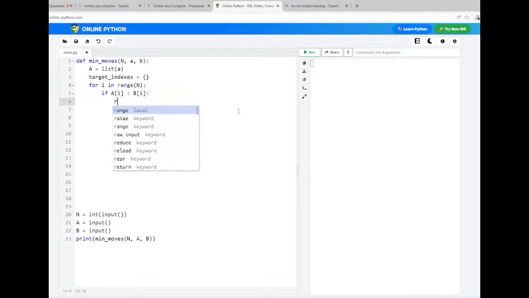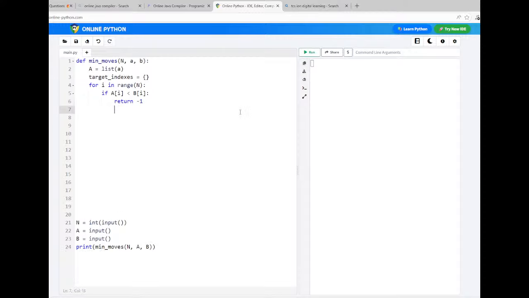Then directly you can return -1. This indicates that all the characters in A must be greater than or equal to the characters of B. If any smaller character is there, you cannot replace a smaller character with a higher character. This condition says that.